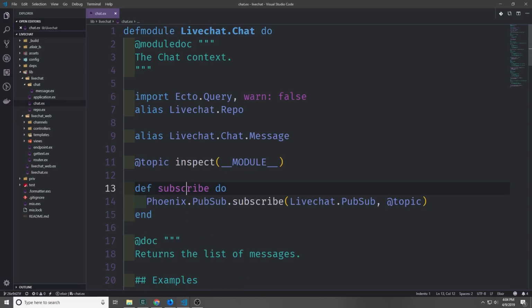And we're going to be adding a few new functions to this file. Now, first let's start by creating a subscribe function. And for this to work, we want to also create a constant called topic. And all this constant is an inspect call on our module name. And this just returns a string representation of our module name. Then inside of subscribe, we're going to be using our Phoenix PubSub module calling subscribe, and we're going to be subscribing with LiveChat.PubSub and then the topic. So this is the server that we're using, and then the topic is essentially the chat room name.